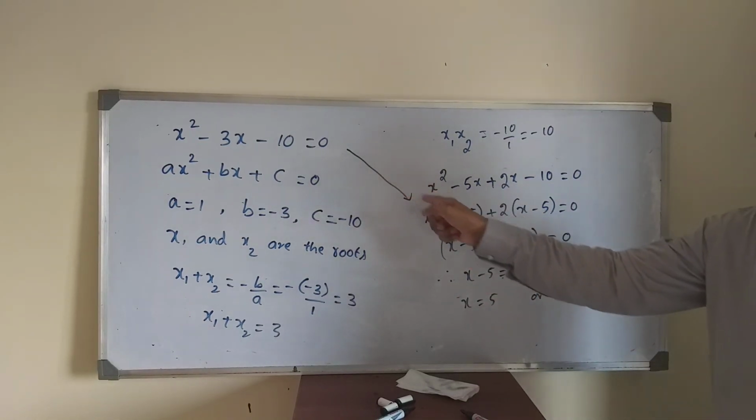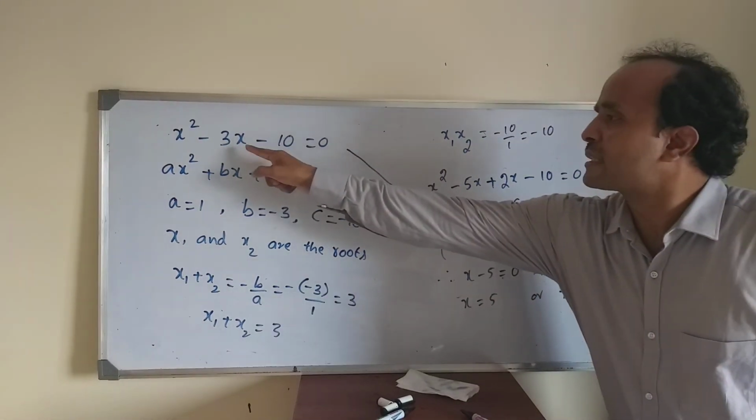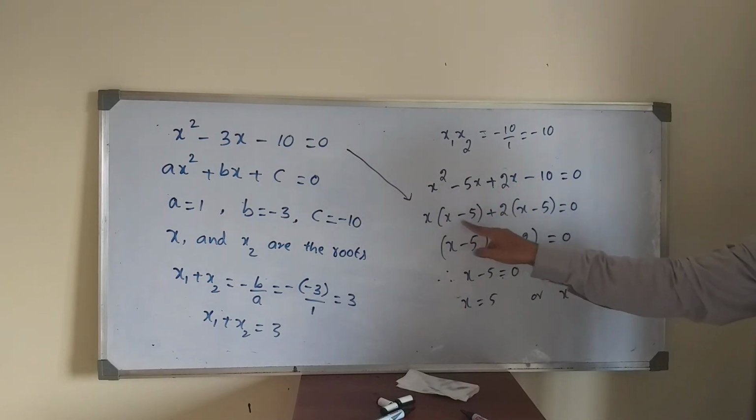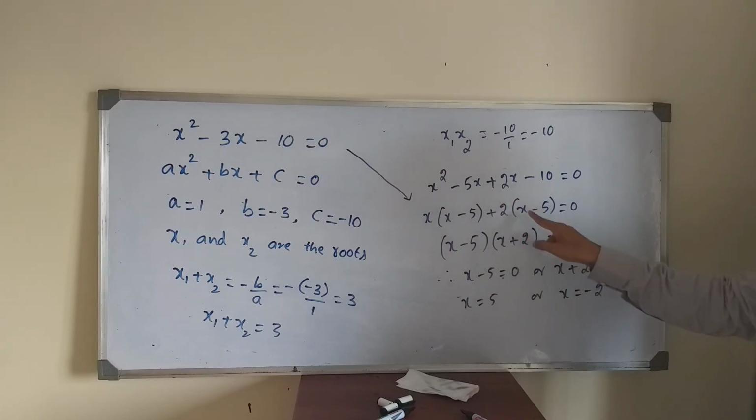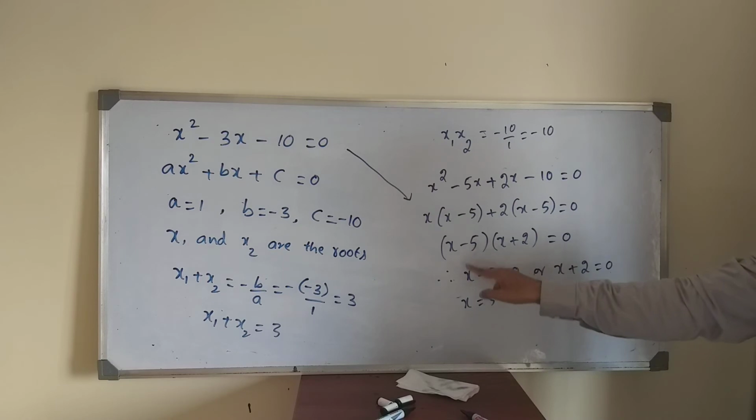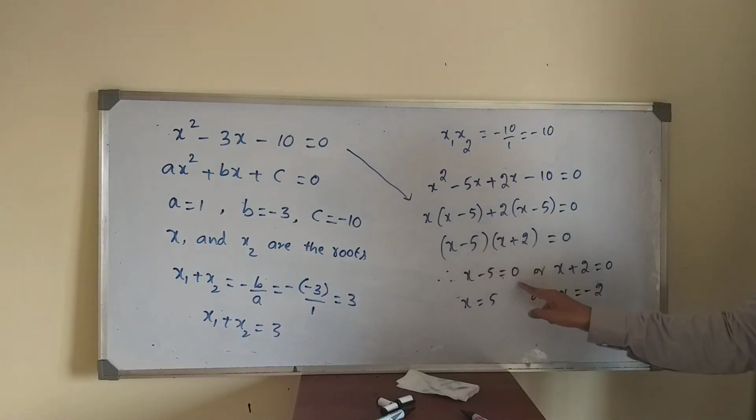Or if you want to solve this, the 3x I can write as minus 5x plus 2x. Remaining as usual, take x common. x minus 5 plus 2 into x minus 5. So x minus 5 and x plus 2 is 0. Therefore, x minus 5 is 0 or x plus 2 is equal to 0.